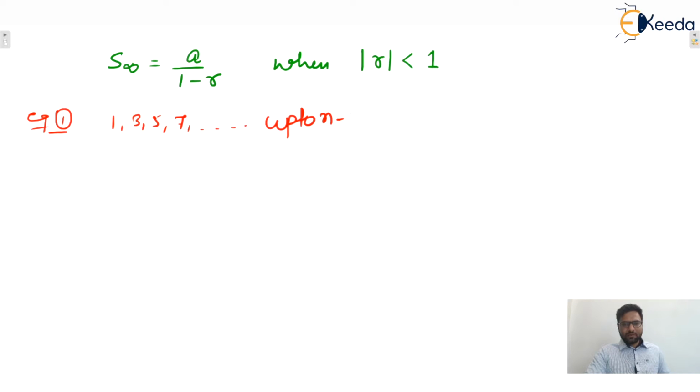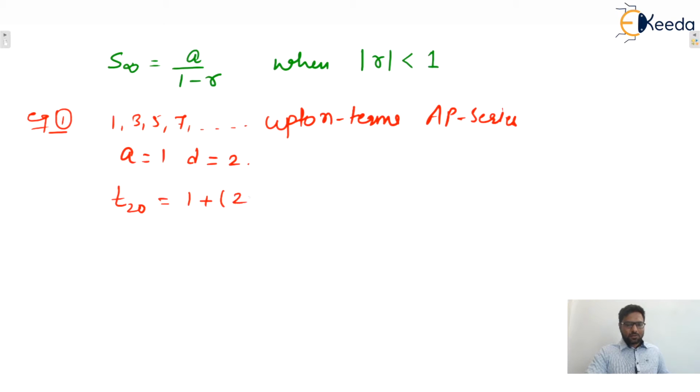The sequence is given to you. Is this an AP or not? Yes, we can say that this is an AP series where the first term is a and the common difference is 2. Then what is the 20th term? We can say a plus (n minus 1) into the common difference, which is 2. So it is going to be 1 plus 19 into 2, so we can say that 39.